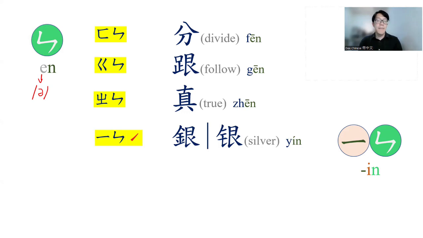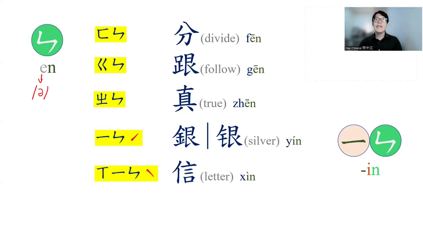So the first example here, the n disappears, as in... And the second tone, in, means silver. And the next one, the vowel disappeared and assimilated by e as first tone.